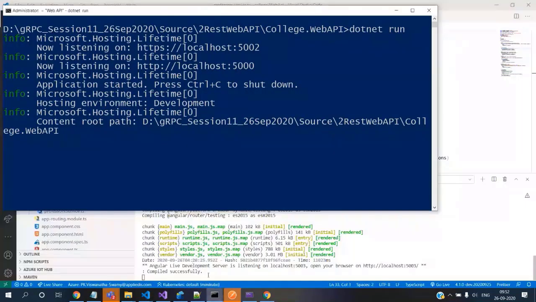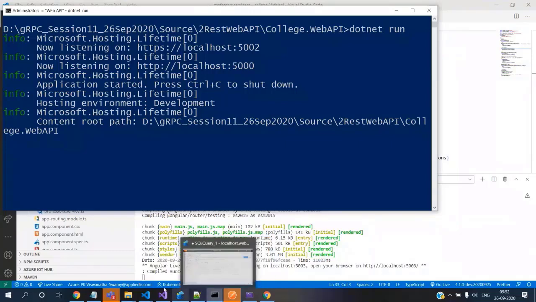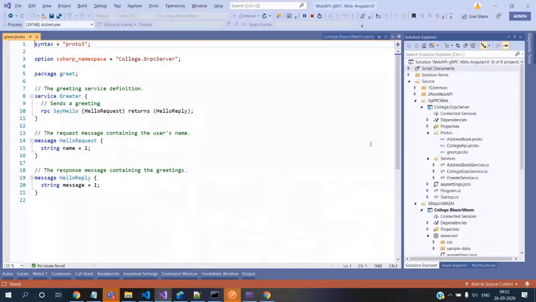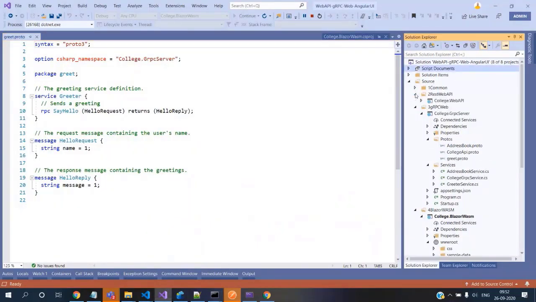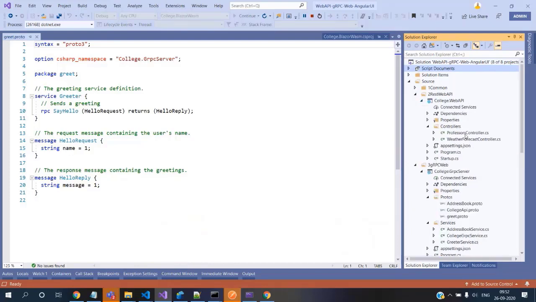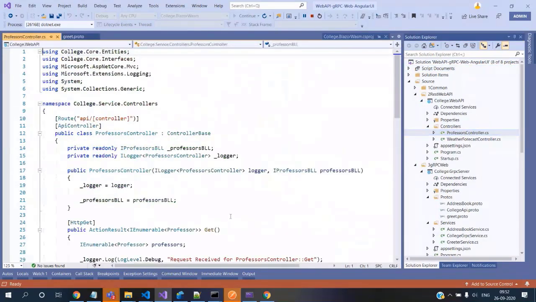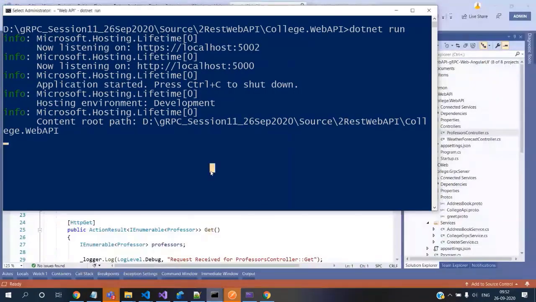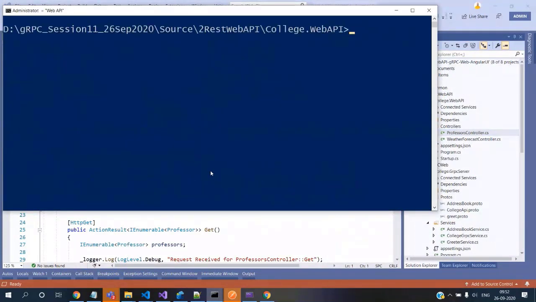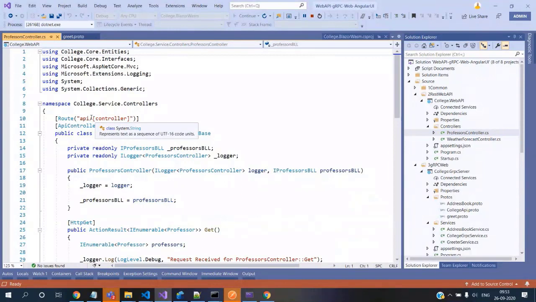Did we test this? Let me check that real quick. How is it going? Is it with v1 or v2 or without that? Okay, there is no v1. So I think I have to change at one of the two places. I'll change it there, so that I don't need to change the routes.